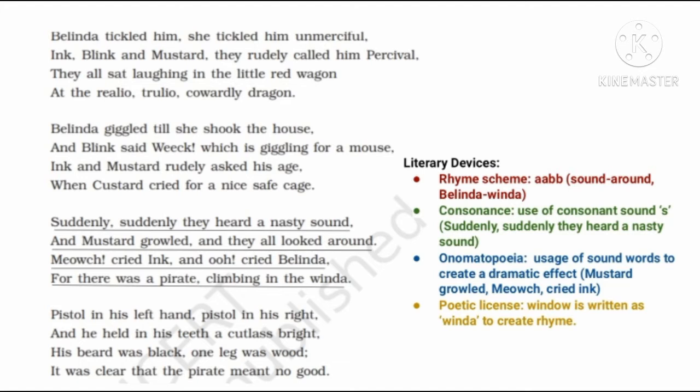Well, let's focus on the literary devices used in stanza 7. The rhyme scheme of stanza 7 is A, B, B. And here we can see the usage of consonance. Consonance means the use of repeated consonant sounds, as in the line, "Suddenly, they heard a nasty sound." Then we can see the usage of onomatopoeia. Onomatopoeia means the usage of sound words to create a dramatic effect. We can see "Mustard growled," "Meow, cried Ink." Then we can see poetic license, which means window is written as winda to create rhyme.